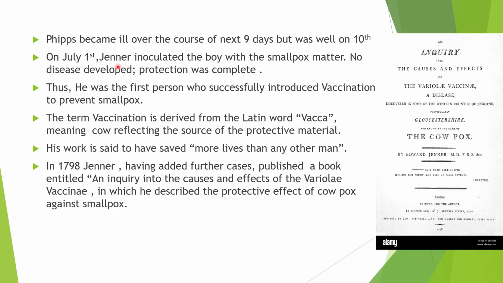So on July 1st, what did Jenner do? He intentionally infected the boy with smallpox matter. And surprisingly, the boy did not get smallpox and was completely protected. This was the greatest discovery during that time. Thus he was the first person who successfully introduced vaccination to prevent smallpox.